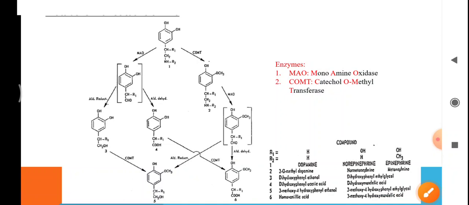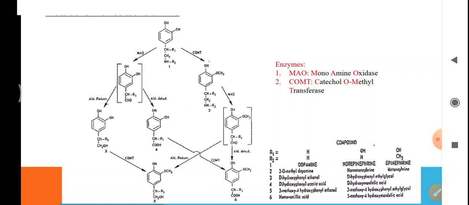If we talk about epinephrine, then all the reactions are similar to norepinephrine, and the final metabolite is vanillyl mandelic acid in the presence of aldehyde dehydrogenase, but the final metabolite is 3-methoxy-4-hydroxyphenyl ethyl glycol in the presence of aldehyde reductase.